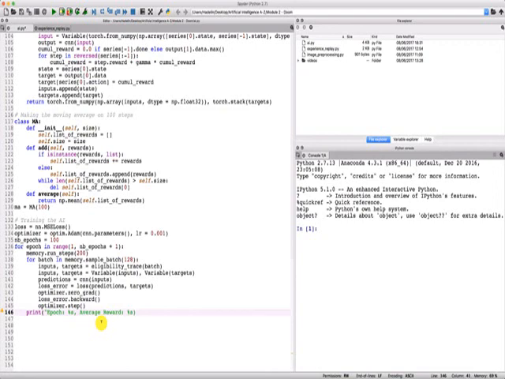Then we close the quote, add a %, and on the other side, we input the variables that are going to be this first %s, that is the epoch here, and this second variable corresponding to the average reward, which we will compute right now. So the average reward variable doesn't exist yet. We're going to create it right now.